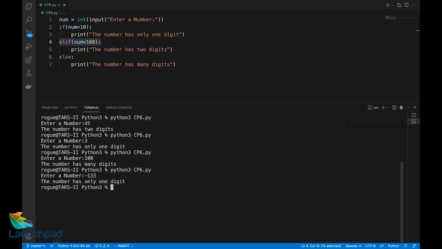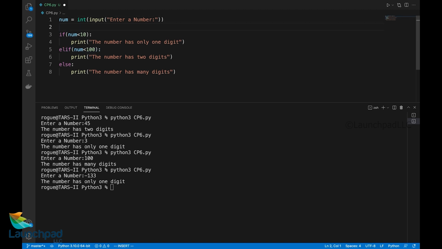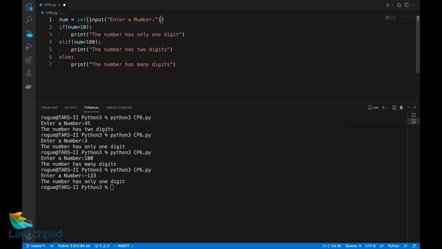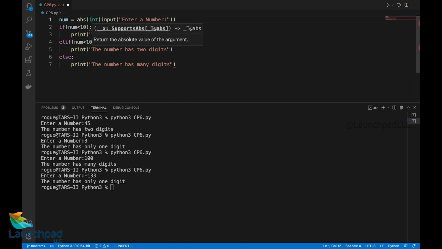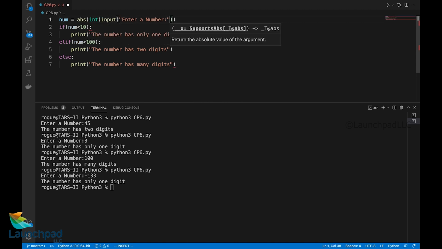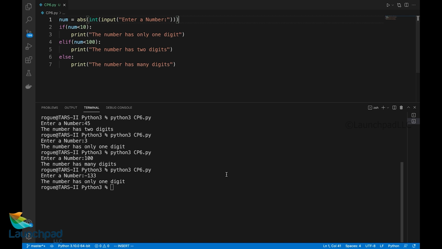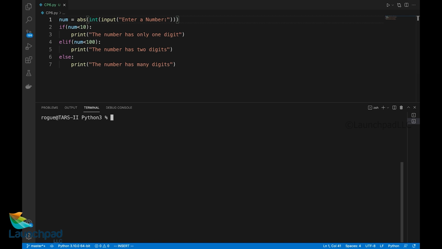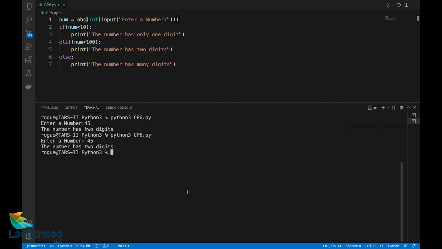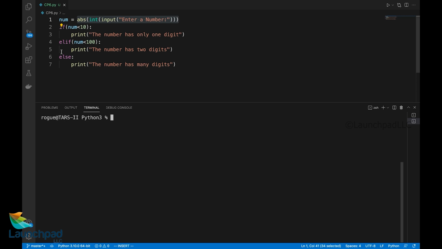Now to avoid this, we can make use of yet another function called absolute, which will take only the absolute value of the number. It will omit the negative numbers, that is, all the negative numbers will be made positive numbers. Clear it. I'll run the file. 45 has got 2 digits. Minus 45 also has got 2 digits. It's because we have taken the absolute value of the given number. This is a short little detail which we can make use of in terms of if-else statements in Python.